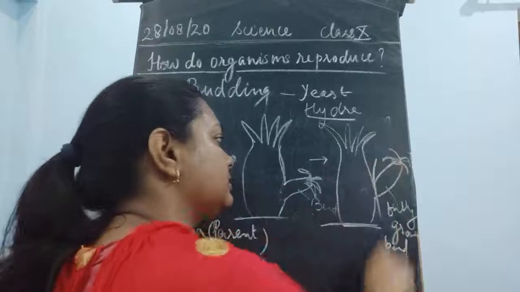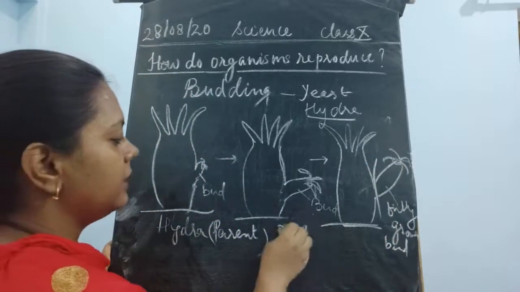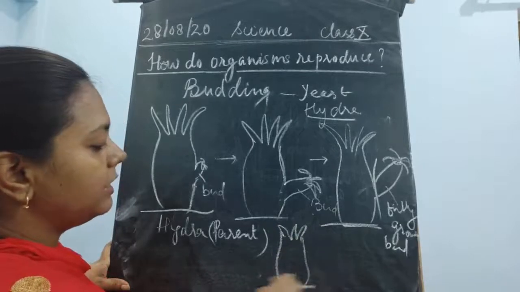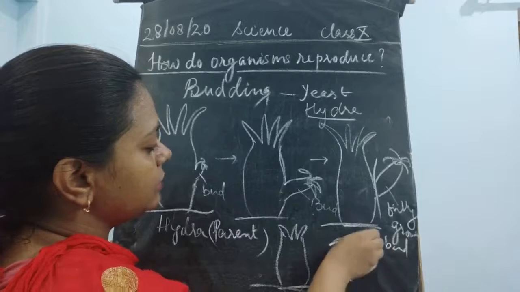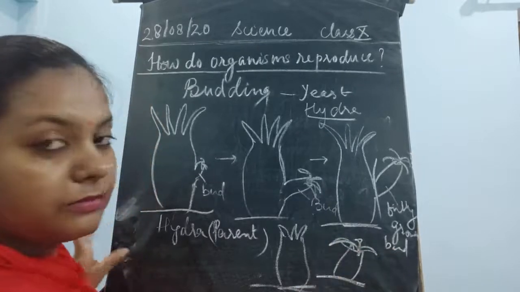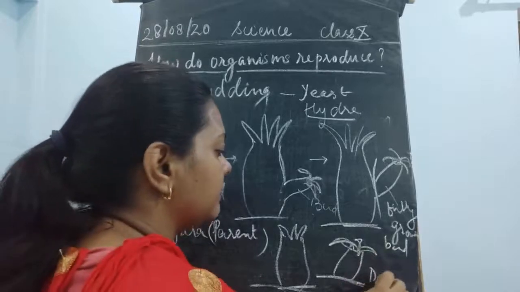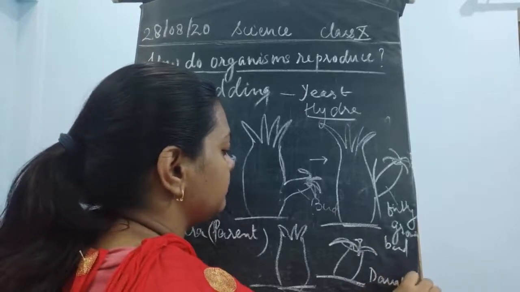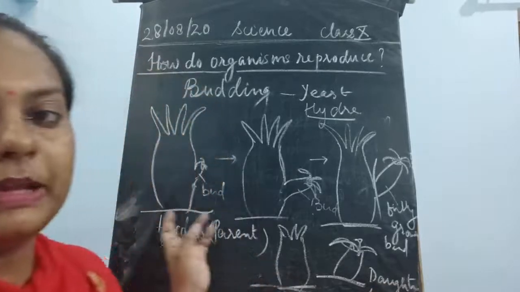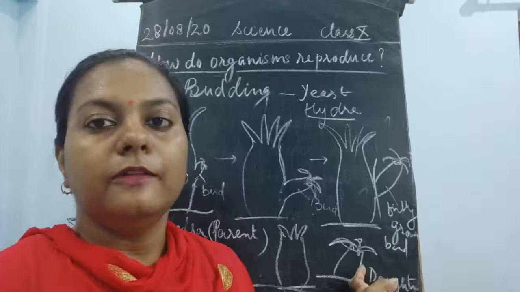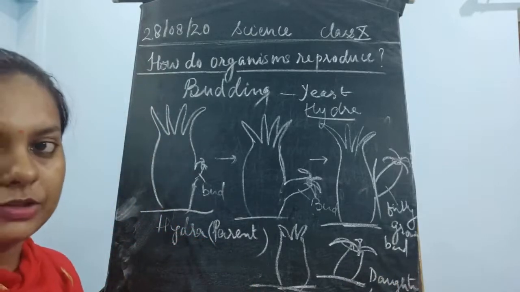Once it is fully grown, it detaches. So the parent hydra becomes free, and this bud also starts moving, and it develops at a certain substratum, a certain support. So this is the daughter hydra. This is the parent hydra, this is the daughter hydra. This is how budding takes place in hydra, children.